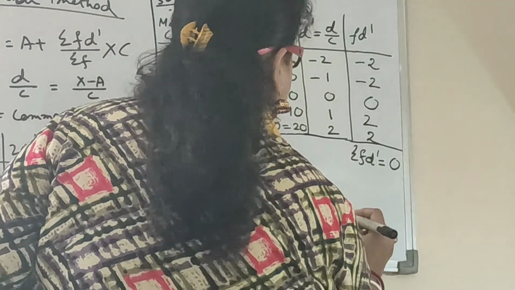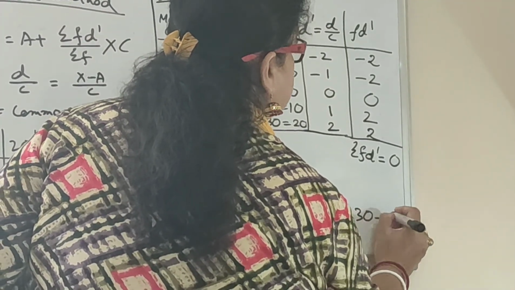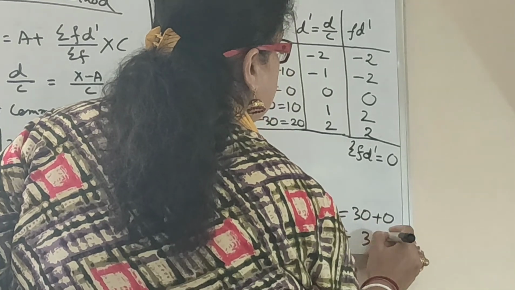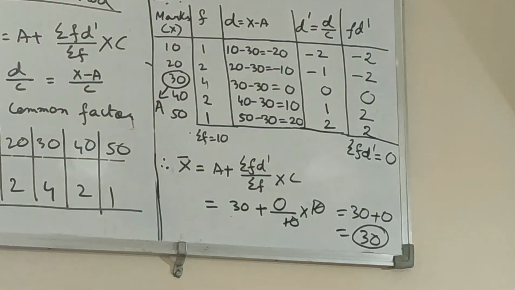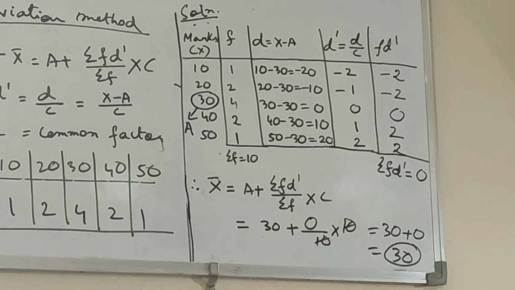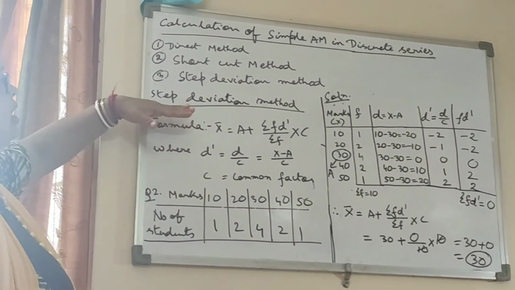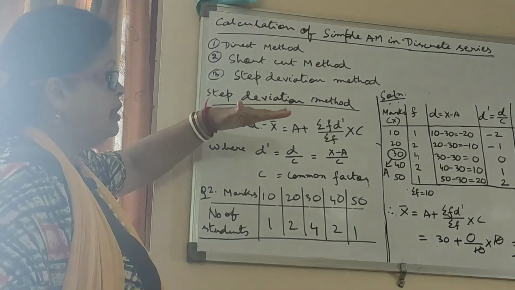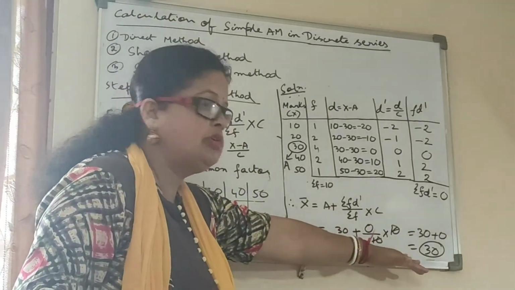So it is 30 plus 0, it is again coming as 30. See, the simple arithmetic mean of the discrete series, when we apply the step deviation method, is also coming as 30.